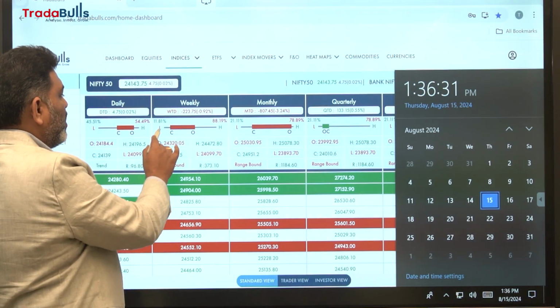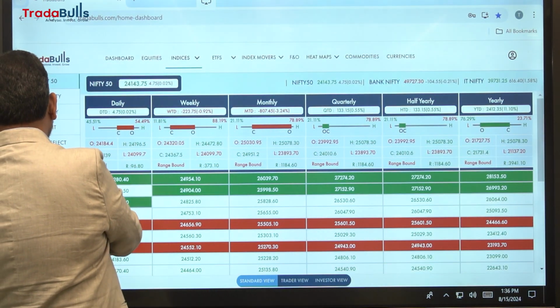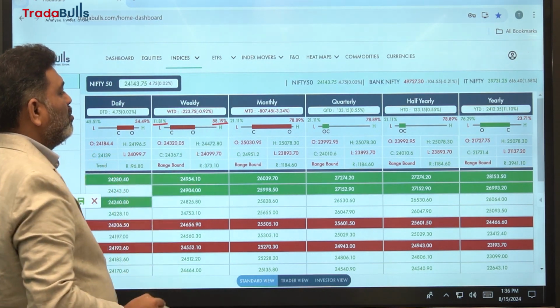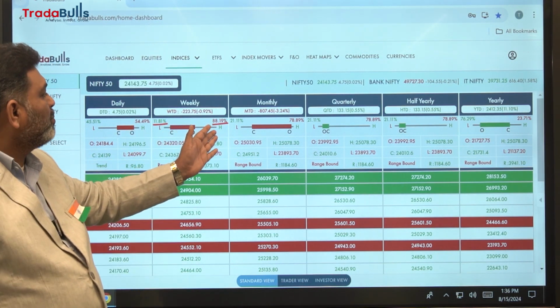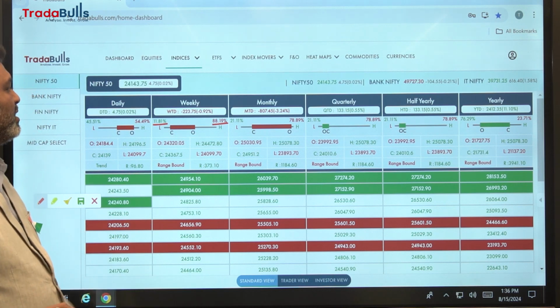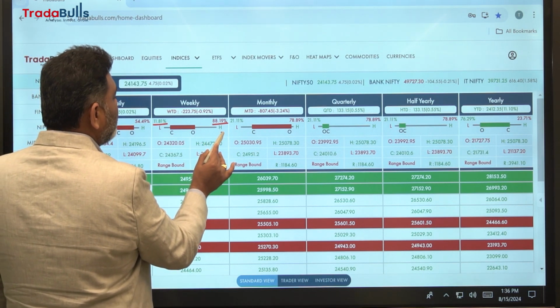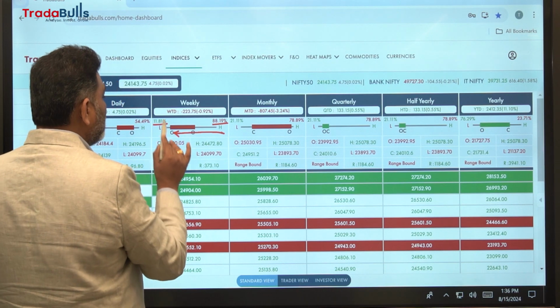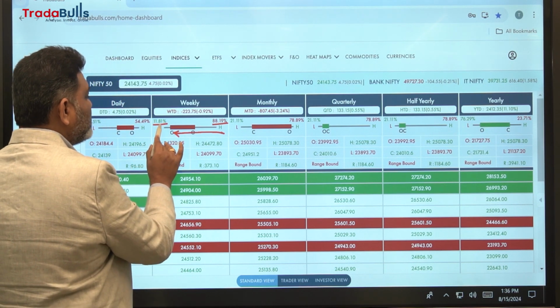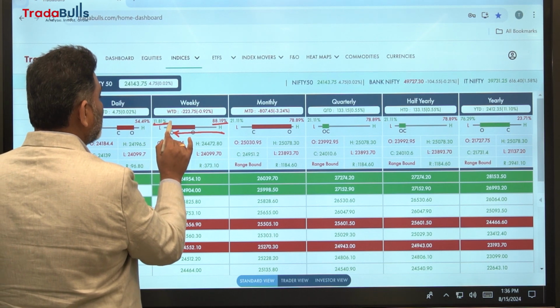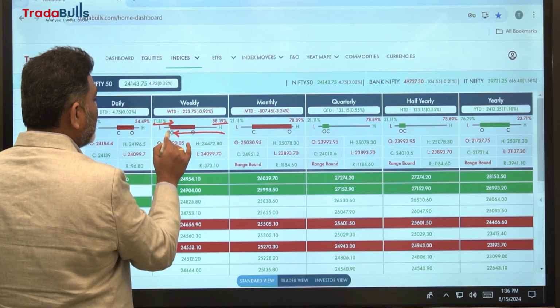And one more point: there are two percentages on top of each candle. The percentage appearing on the high indicates the difference between high and close, and the percentage on top of the low represents the percentage from low to current market price.